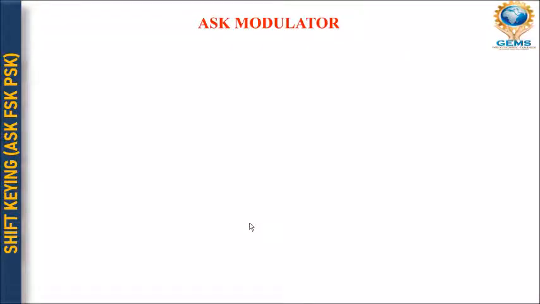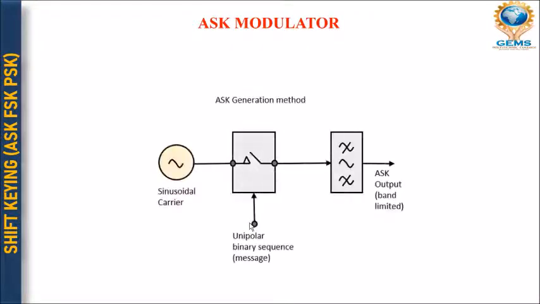Okay. As I have told you about the block diagram of the ASK modulator, here is the block diagram. Here we can easily see that this is our sinusoidal carrier, which is an analog signal, and by applying this ASK generator method, we will have the unipolar binary sequence of this particular message.